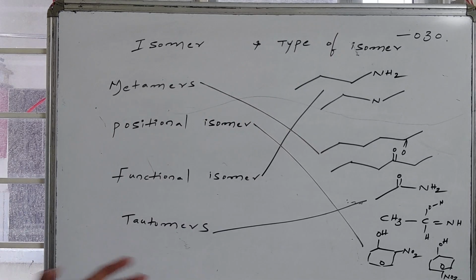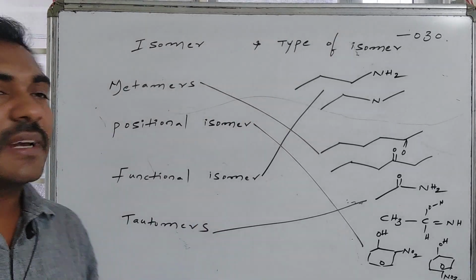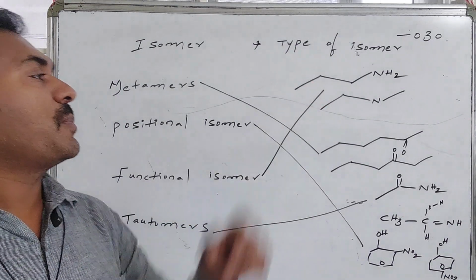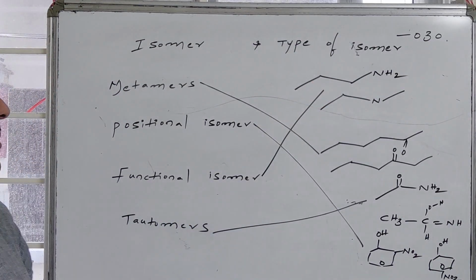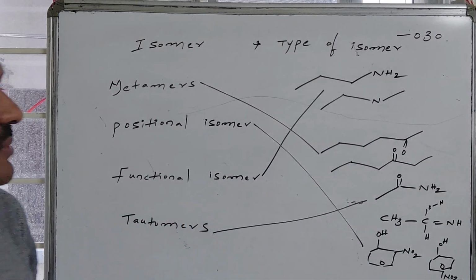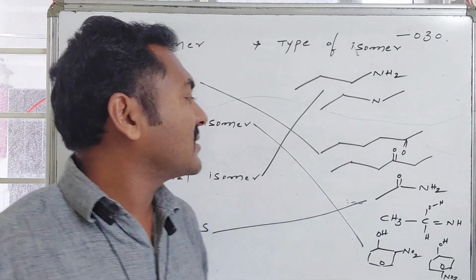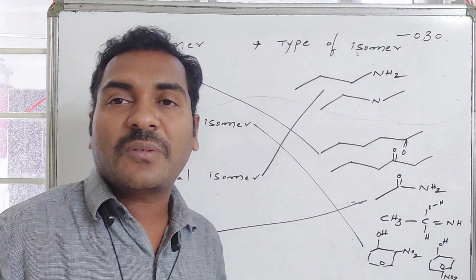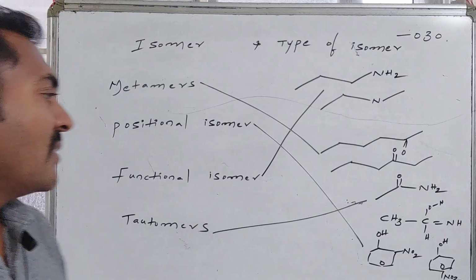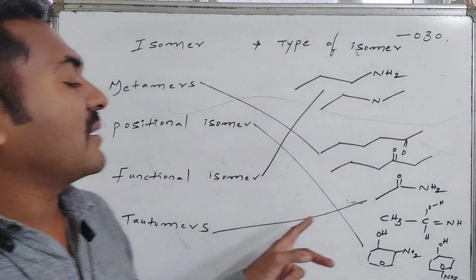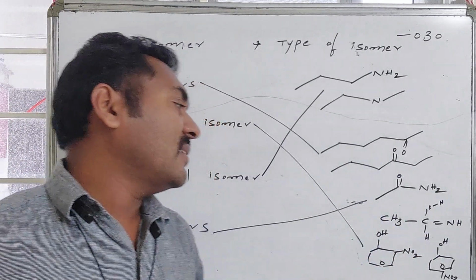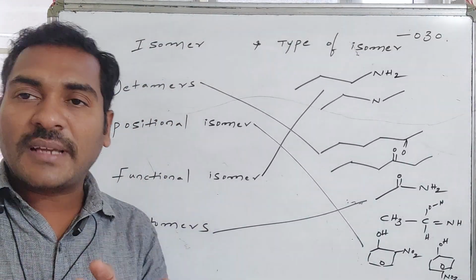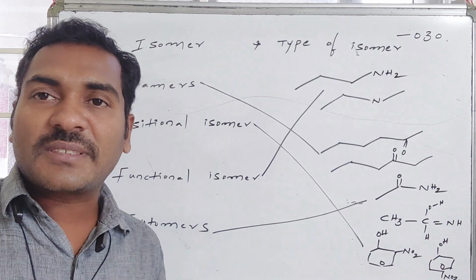So the proper correlation between the provided isomers and the type of isomerism is given by S. Propanamine and N-methylethanamine belong to the category of functional isomers, whereas hexan-2-one and hexan-3-one belong to metamers. Positional isomers are orthonitrophenol and paranitrophenol, whereas ethanamide and hydroxyethanimine belong to the category of tautomers. Thus, the isomers and the isomerism are matched like this.